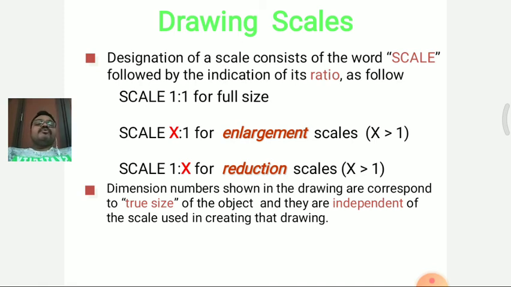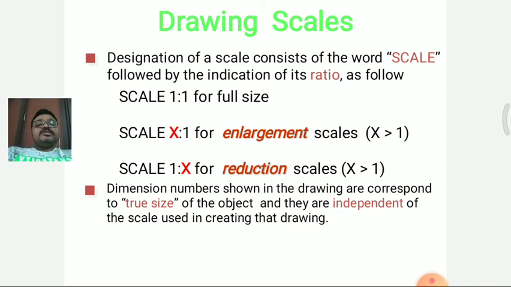This is used for reduction scales. Here also x is greater than 1 only, but the side of the x has been changed from the left side to the right side of the proportionate. So here the right side value is greater than the left side value, but in the earlier scale the left side value is greater than the right side one. In the first scale, that is equal in size, 1 is to 1 proportionate is taken for the full size drawing scales only.